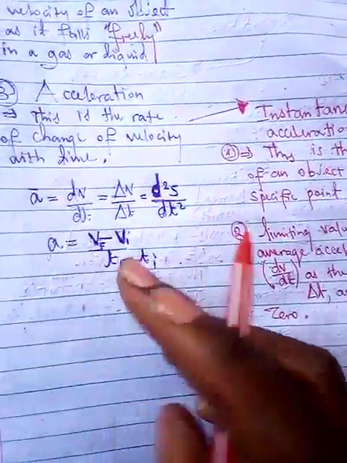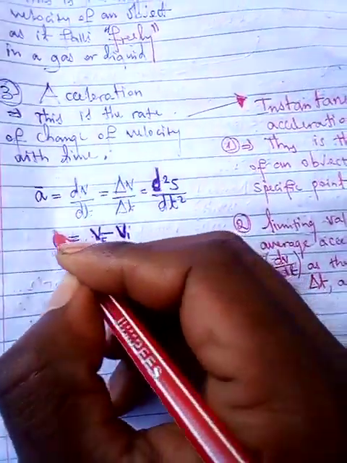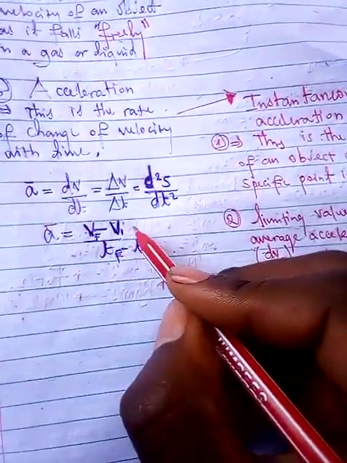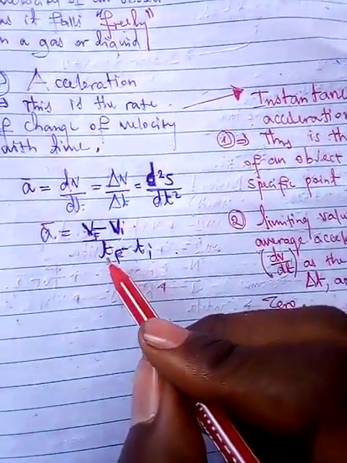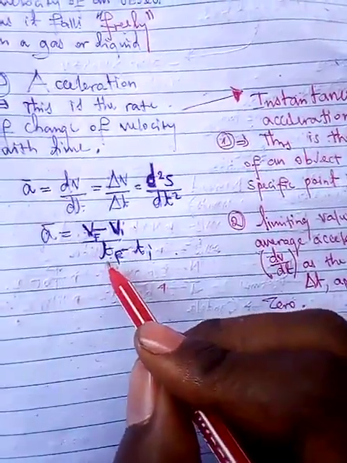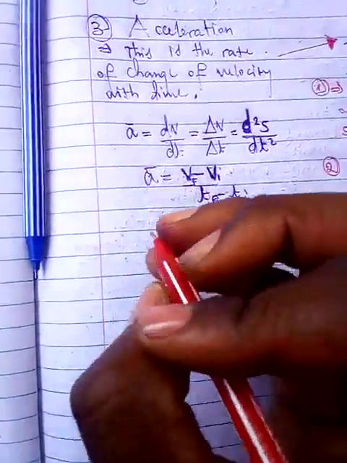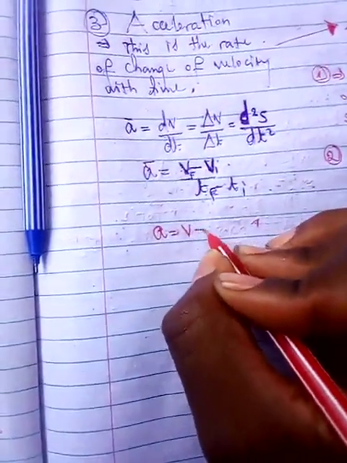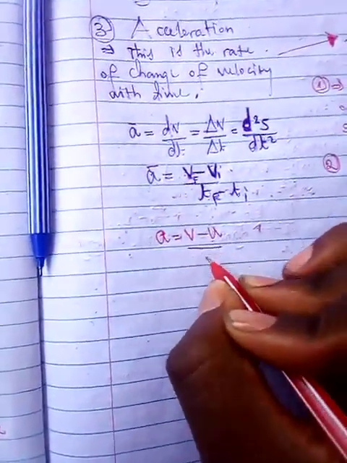But average acceleration is just given by final velocity minus initial velocity over final time minus initial time. But it's okay. A lot of people are well familiar with this one. V minus u over t, it's fine.